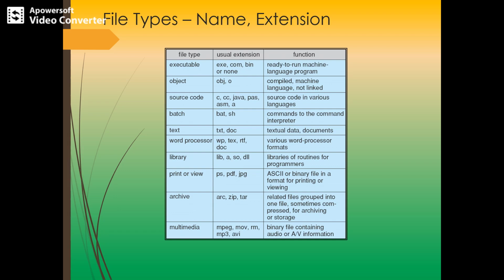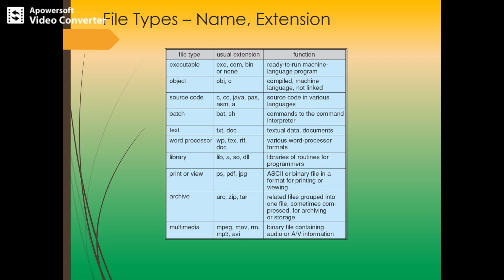So, you can observe that the executable file has these extensions: exe, com, bin, and it is ready to run directly. It is an executable file. And in case of an object file, which is in the form of .obj or .o, it is a compiled version of the program, or it will be in machine language.